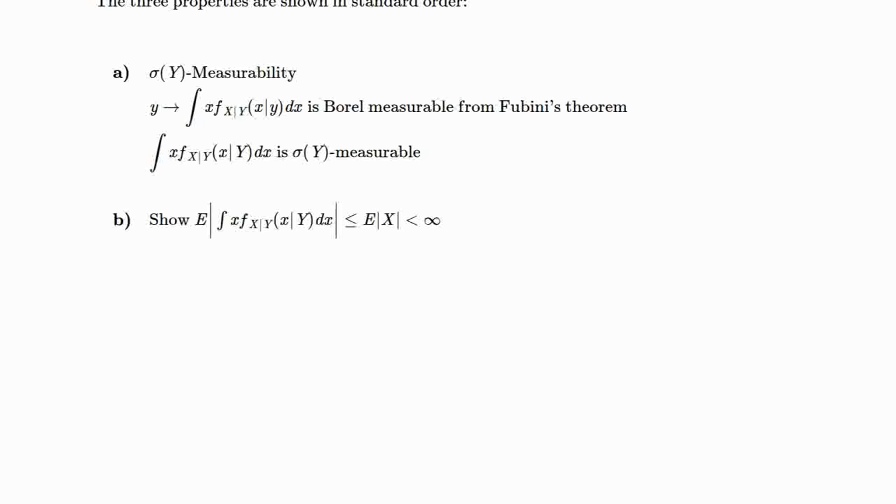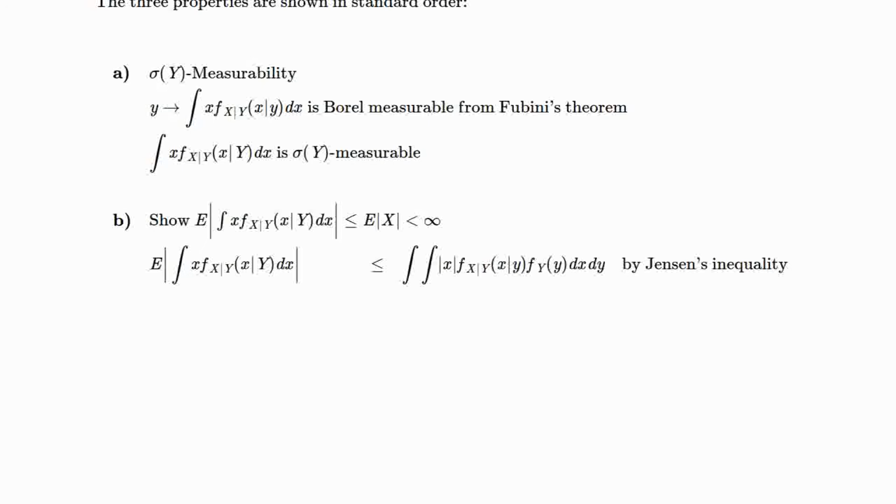Property B, the expectation of the absolute value is finite. And so the way we'll do that is to show the expectation of the absolute value of the integral of x with the conditional density at random variable Y is less than or equal to the expectation of the absolute value of X, which we assumed was finite. And so we look at the left-hand side of what we want to show, the expectation of the absolute value of the integral of x times the conditional density at random variable Y, and we use Jensen's inequality to bring that absolute value inside the Lebesgue integral dx.